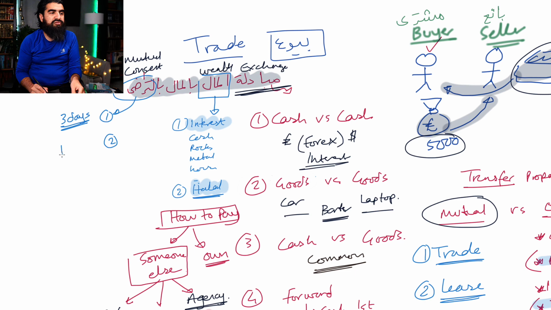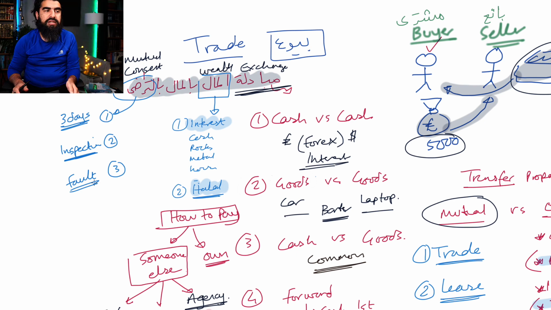Number two is the right of inspection. You buy something, you take it home, you open the box, you find out it's not the thing that you wanted, it doesn't fit the description that you were promised, you have the right to give it back because there's no mutual consent. And number three is if you buy something, you have the right for the item to be sound and not damaged. Any manufacturing fault, any fault that came from the seller, then you have the right to give the item back, because you weren't happy. Mutual consent has not been found. This is a very important thing as well. Anything that you buy, you have the right for this.